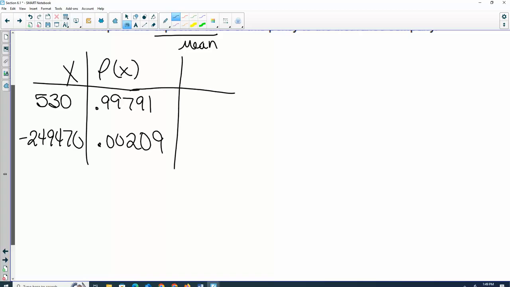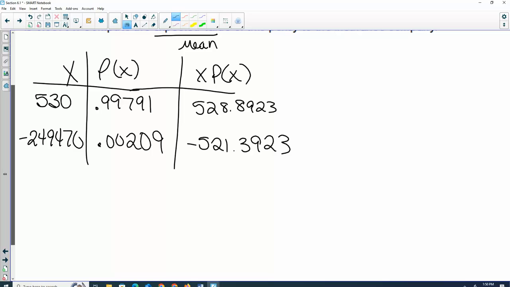You would have to get your x times p of x, add those together, and we get their expected value of $7.50. So that's their expected profit.